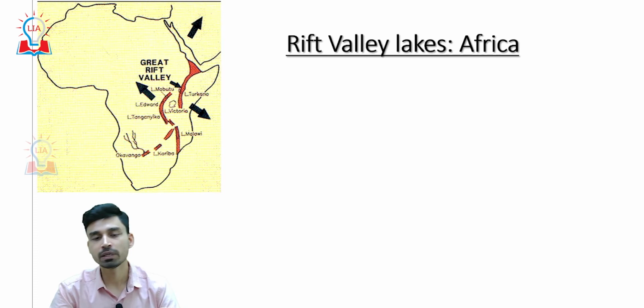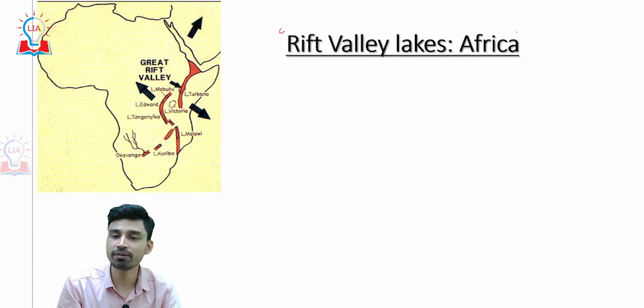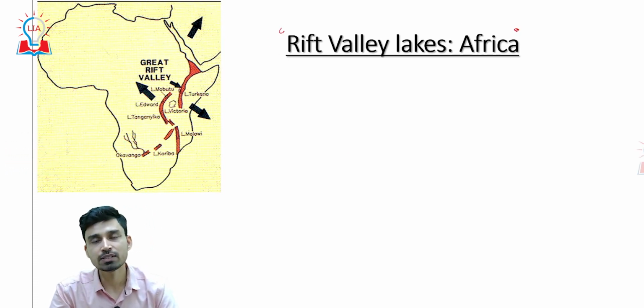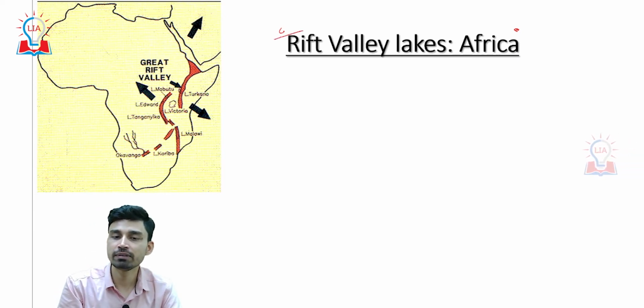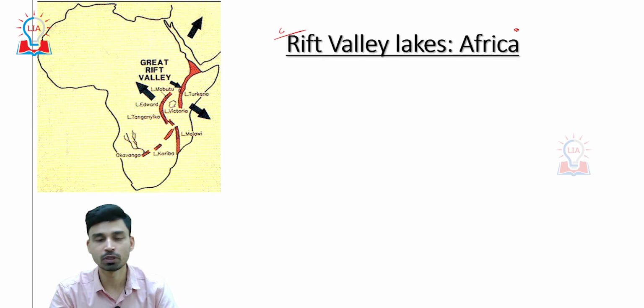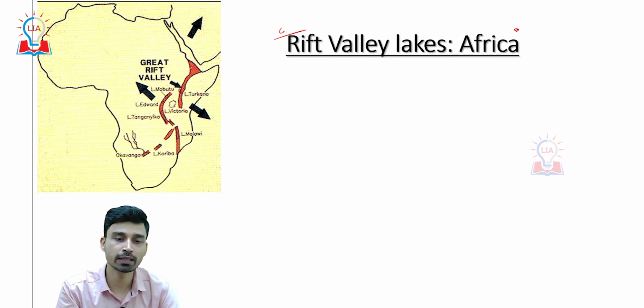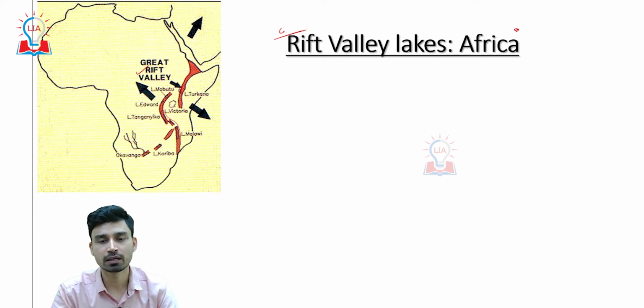Now, after North America, let us come back to the African regions. In African regions also we have a large number of lakes. These lakes are collectively termed as Rift Valley lakes. Geographically, if you try to look at this, then we have the great Rift Valley areas around here. You can see this red region which you see here. That is the place where all the Rift Valley lakes are located.